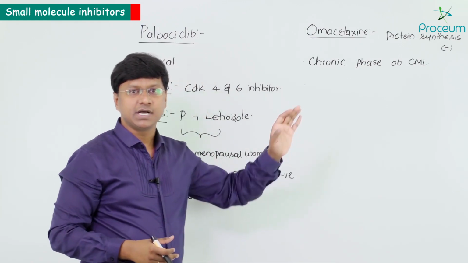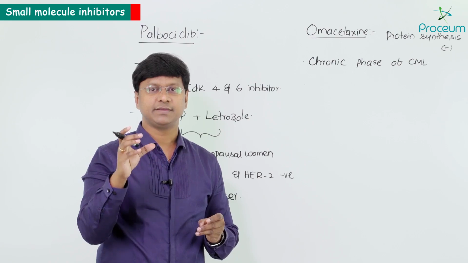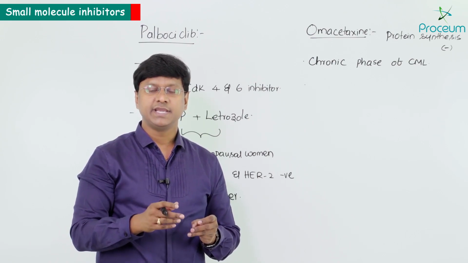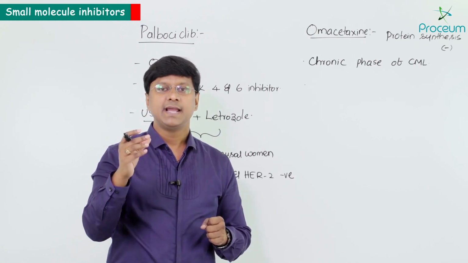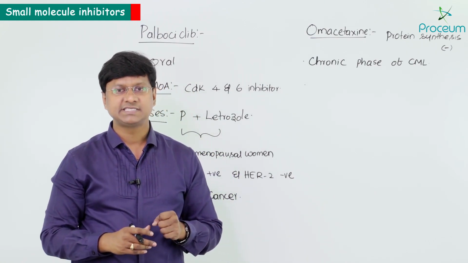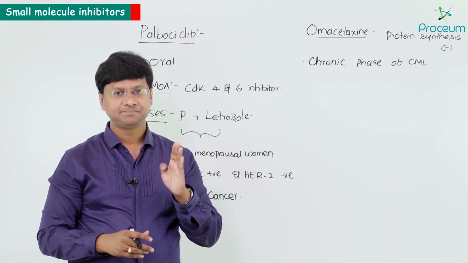Now the point is, how does it inhibit the protein synthesis? If you take the human ribosome, mainly we have the 80S. In the 80S, we have the 60S subunit as well as the 40S subunit. And within this particular 60S subunit, you have the A site as well as the P site, right?